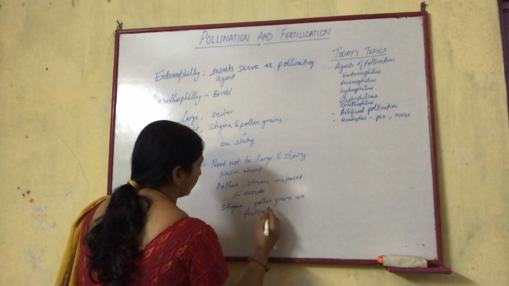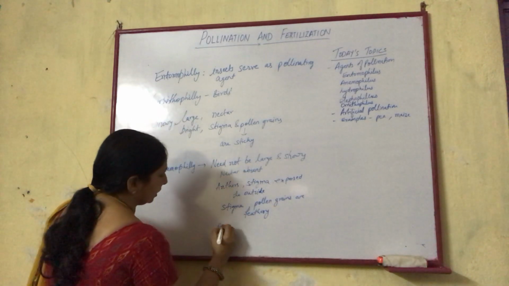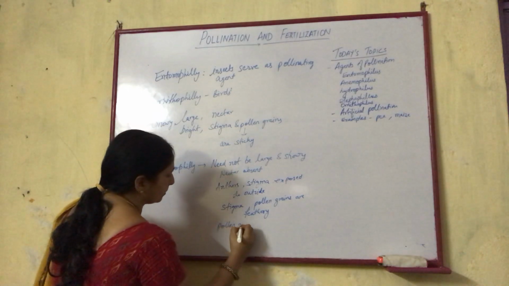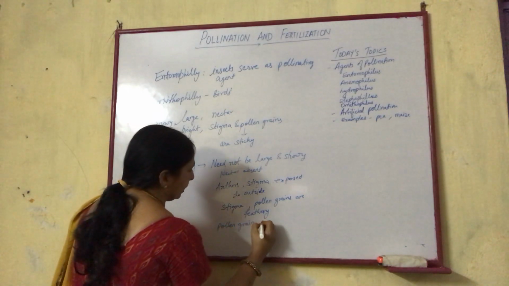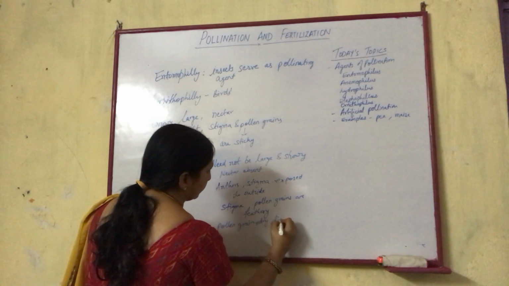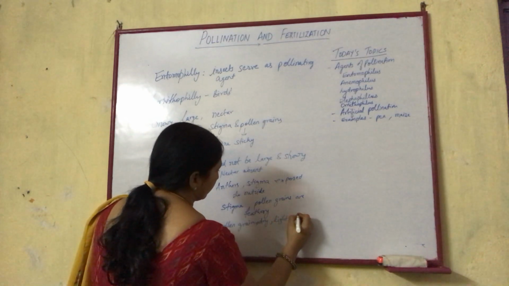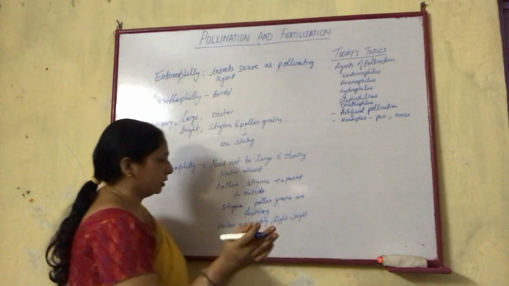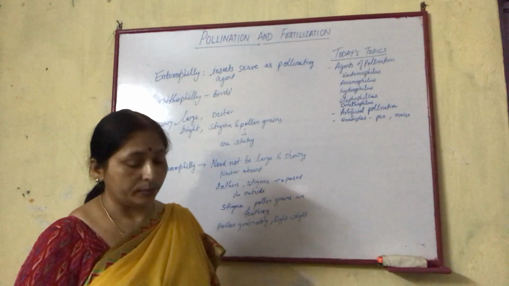Then the pollen grains are dry and lightweight, to get easily drifted or carried away by the wind.